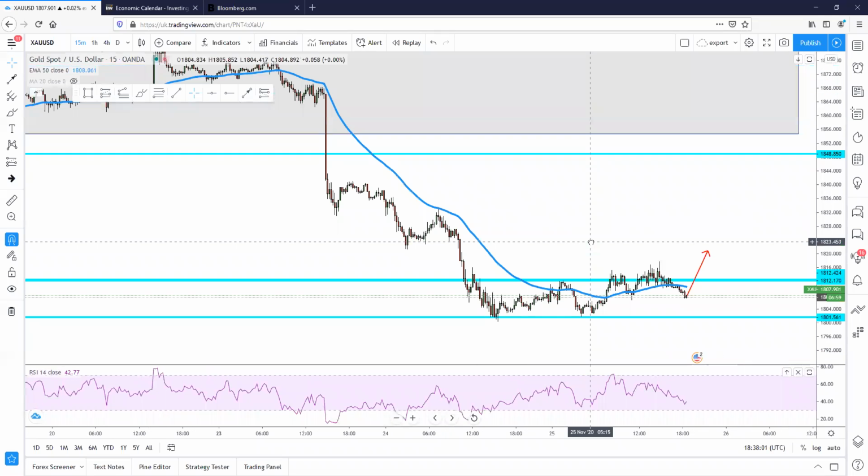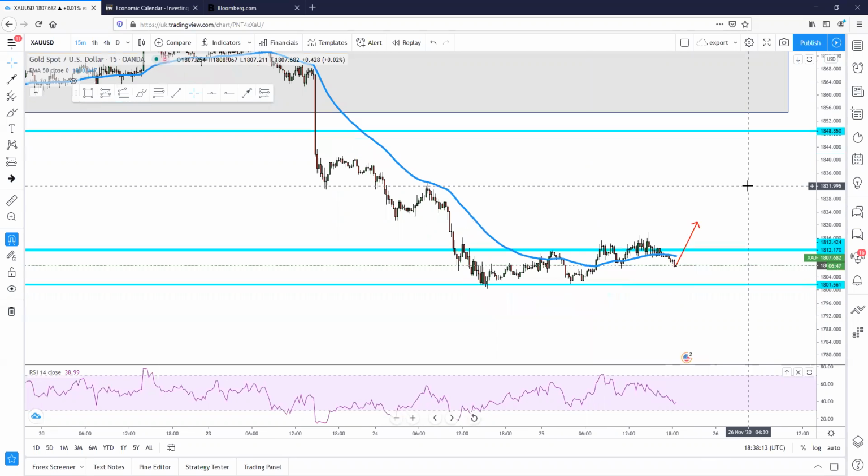It definitely needs to break this level to have any chance of going higher by end of this month's close, or by end of this year, because gold is quite bearish. And if the year closes in a very bearish form, we could see, early next year when the vaccines are rolled out in most of the countries, gold dropping as low as the 1700s. We could see gold closing at the start of January or end of January.